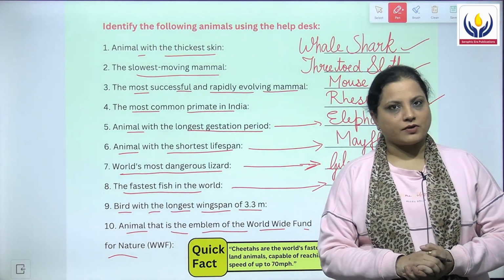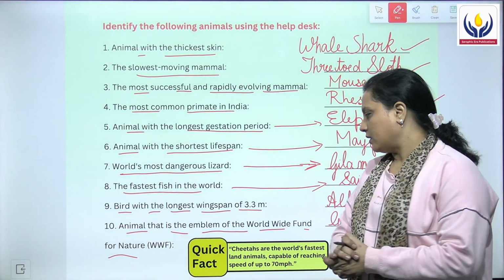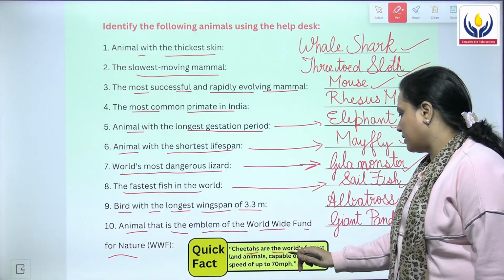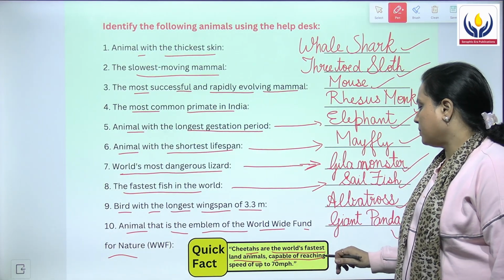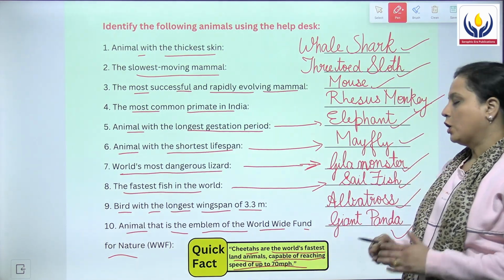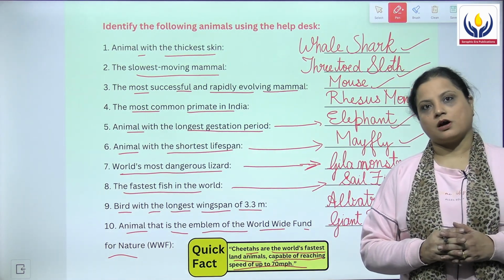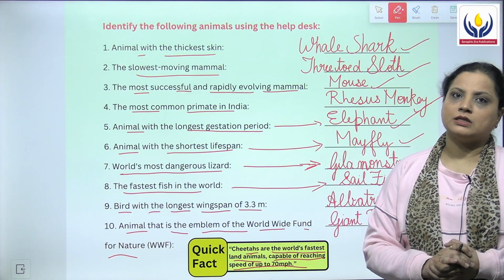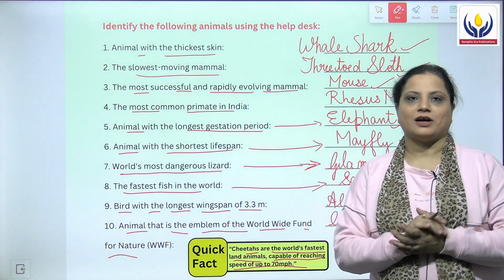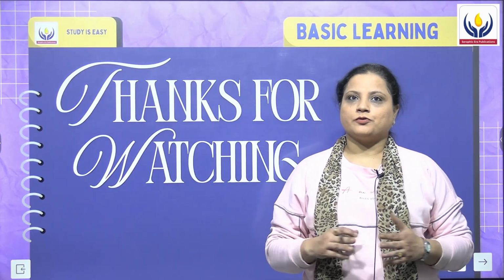Moving on to the quick fact. The quick fact says that cheetahs are the world's fastest land animals that are capable of reaching the speed of up to 70 meters per hour. So, who are the world's fastest land animals? The answer is cheetahs.